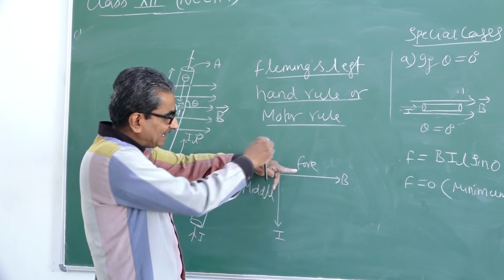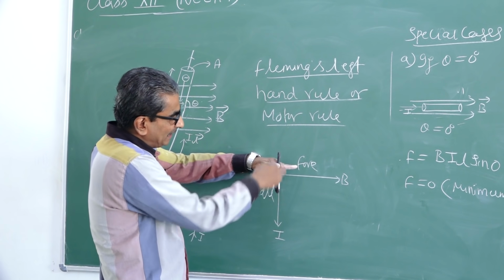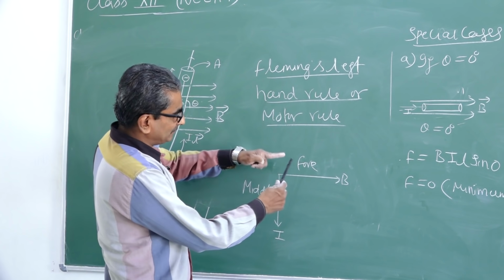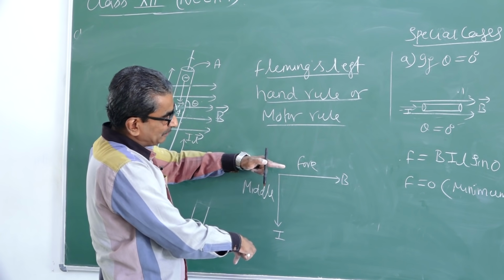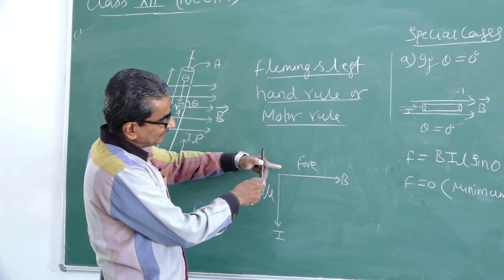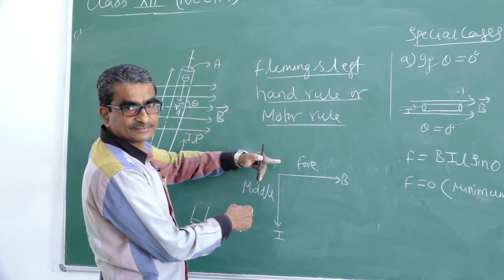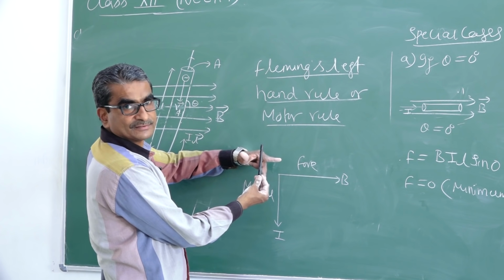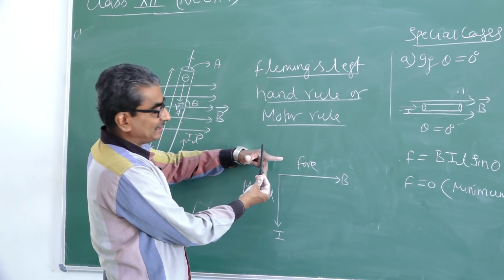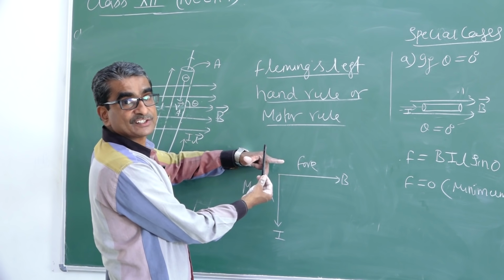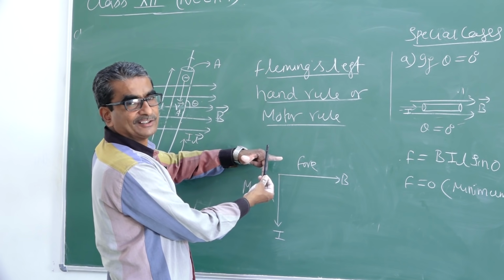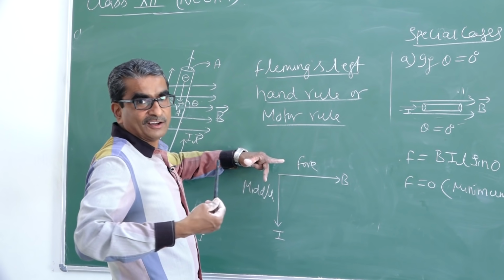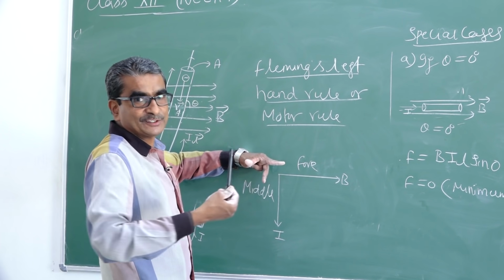That means I kept the conductor in this magnetic field like this and I have passed the current in the downward direction. Let us remove this cap so that it becomes very clear. So, the current is flowing downwards through this conductor, all along the middle finger direction, whereas the forefinger represents the direction of magnetic field. Now stretch the thumb finger. The thumb finger is stretched in the outward direction. Therefore, the stretched thumb finger gives the direction of force acting on the conductor. That means the force acts all along the thumb finger, which means it will be towards you.